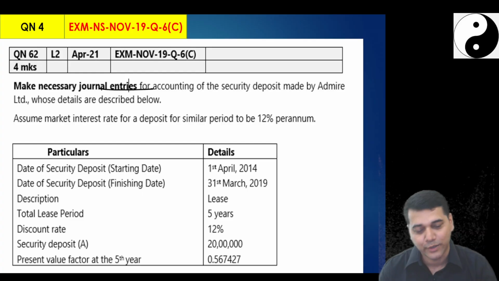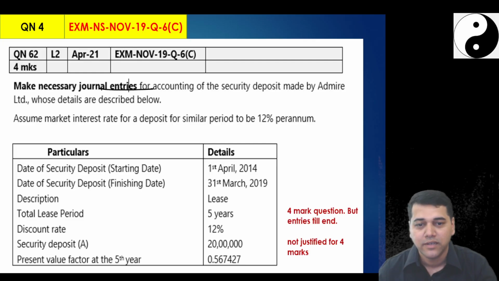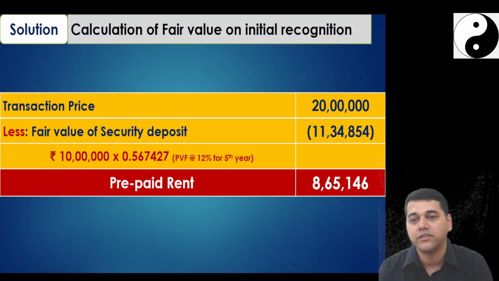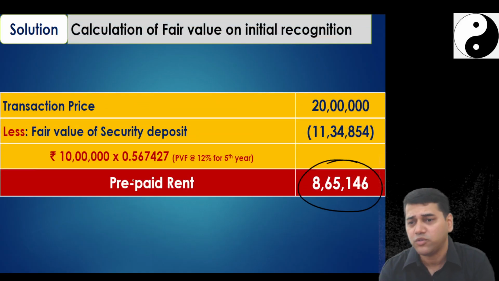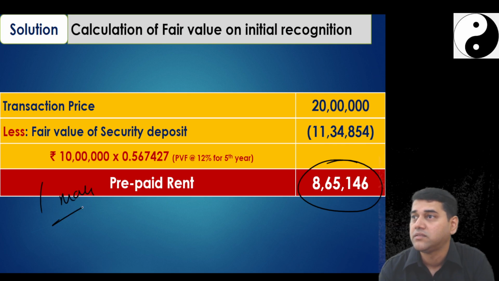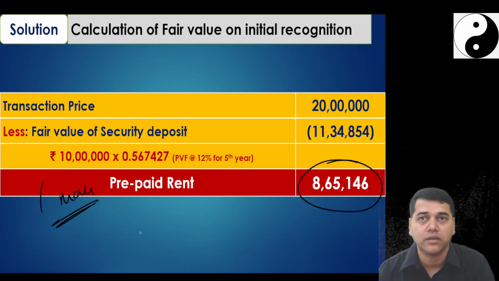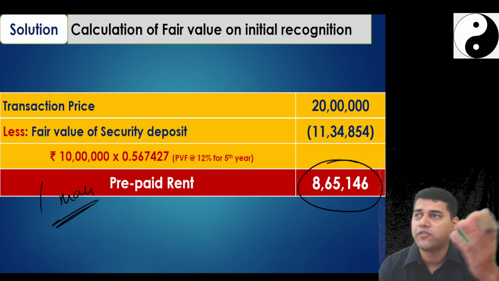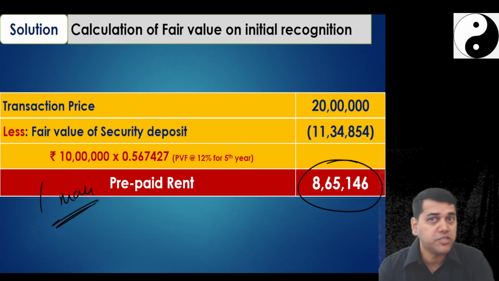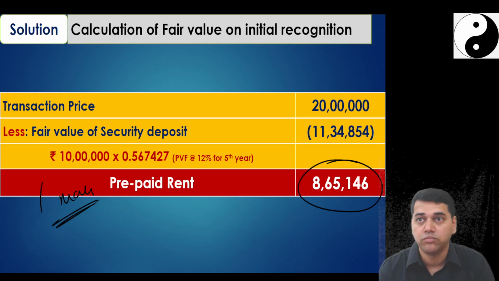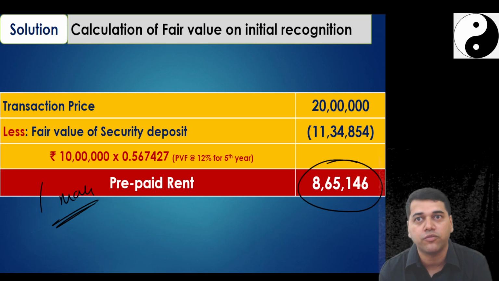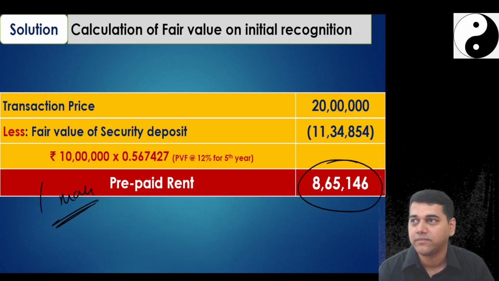Followed, no? Okay. So first we will start with the calculation. Not justified for 4 marks. So first we will calculate this. Have you got this 8,65,000? Yeah, you would have definitely got 1 mark here. So that's why your risk is only 3 marks. So what I suggest, you put a tabular form. Take a judgment at that point of time. Don't think, okay, I should get 4 out of 4. You will get 4 out of 4, but you will lose 10 out of 10 there.